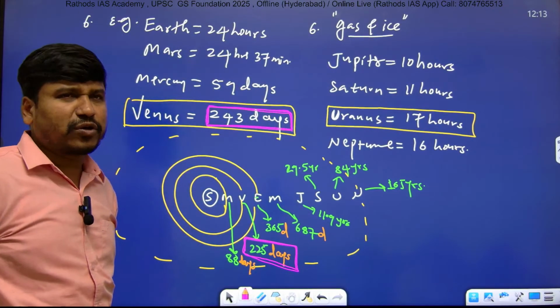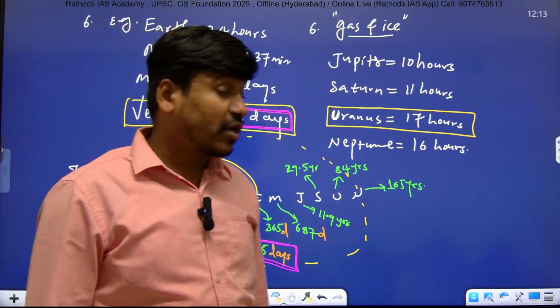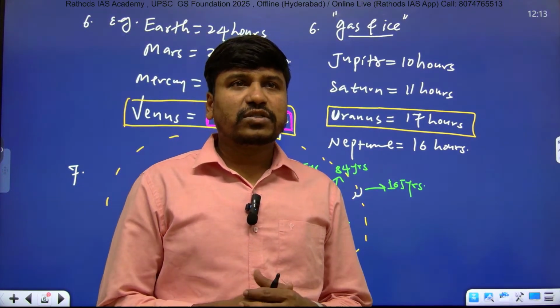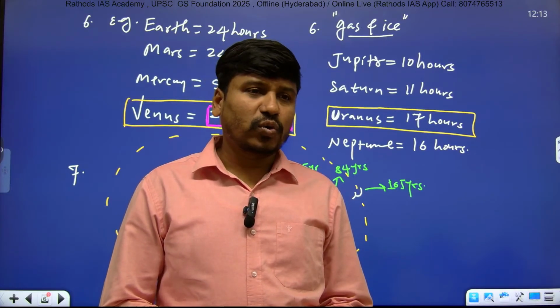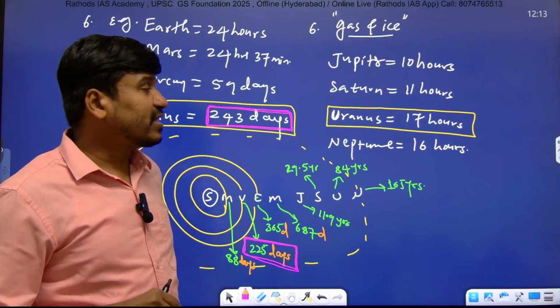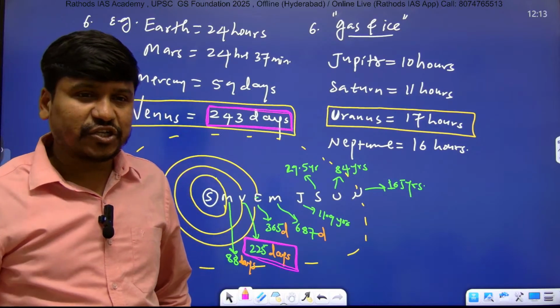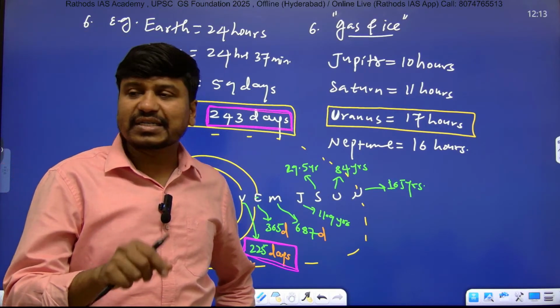Put double star, very important point. Many students will mark that Venus will take more revolution time. That's a wrong statement, right? Because its rotational speed is very low. So if you get the question, which is the only planet that takes more time for rotation and less time for revolution, the answer is Venus.